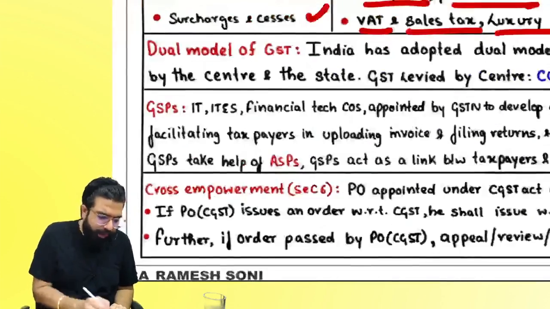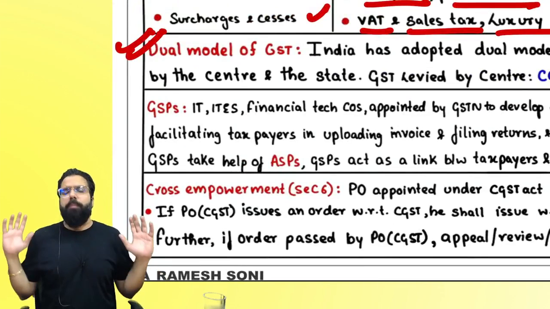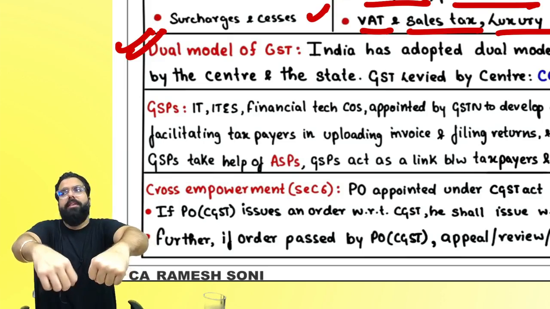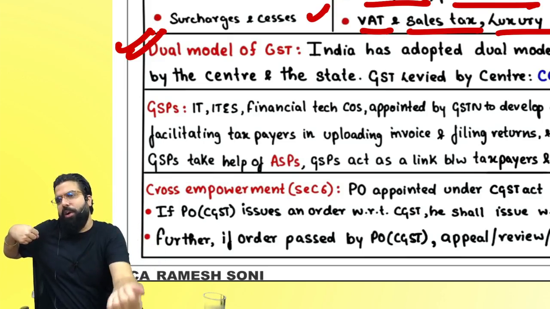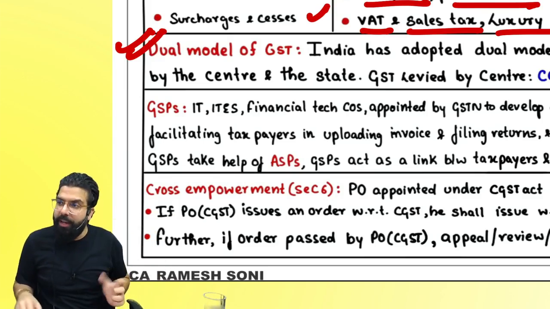Now, the next one is the dual model of GST. What is the dual model of GST, everyone? In the dual model, both the central government and the state government will collect GST together on a transaction. The central government will collect CGST, the state government will collect SGST, or for a Union Territory, UTGST shall be collected.